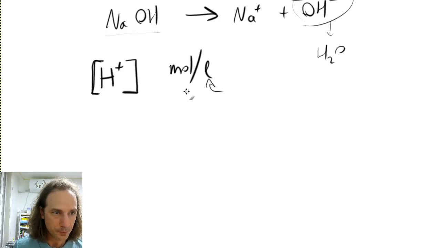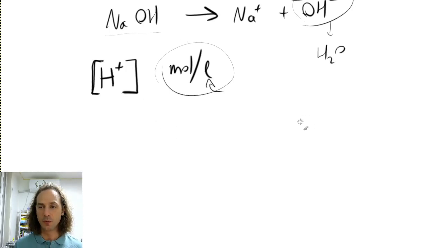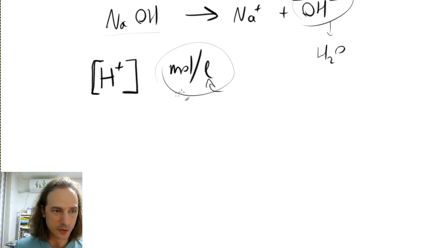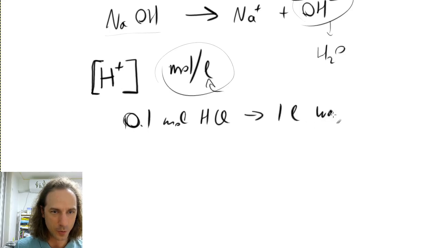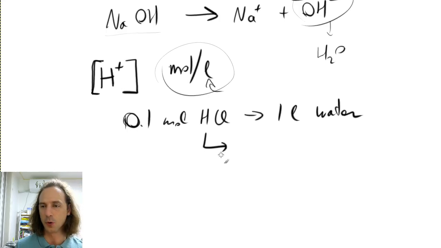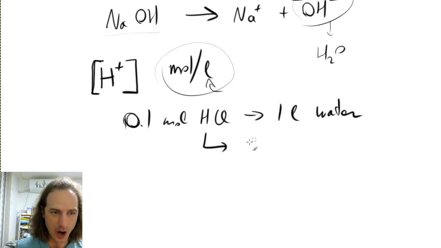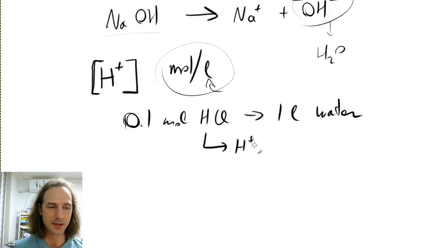And we use the concentration of these hydrogen ions, but because this can range in a very big range, for example, let's say you have 0.1 mole of hydrogen chloride and you put it in 1 liter of water, then the hydrogen chloride is something called a strong acid, so it will 100% dissociate into the hydrogen ion and the chloride ion.